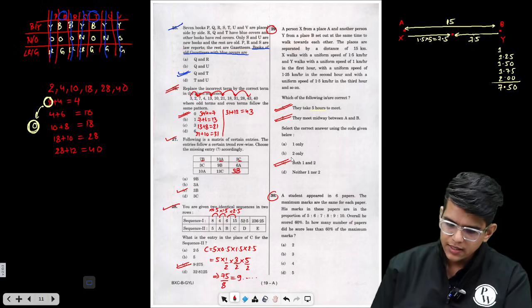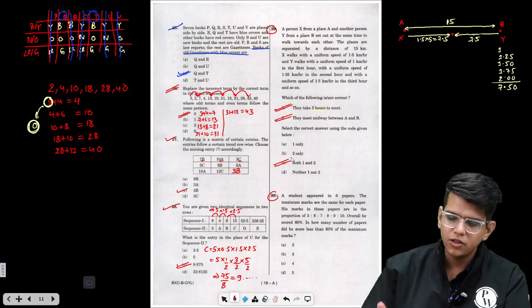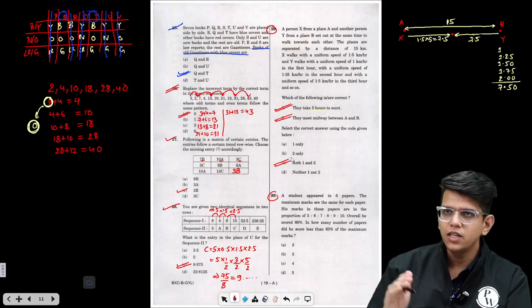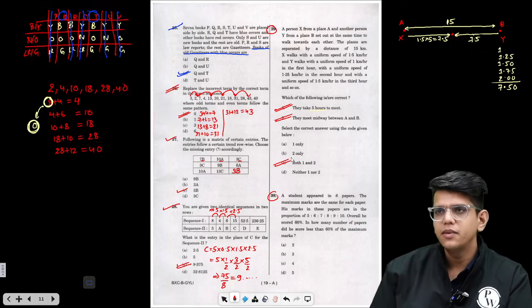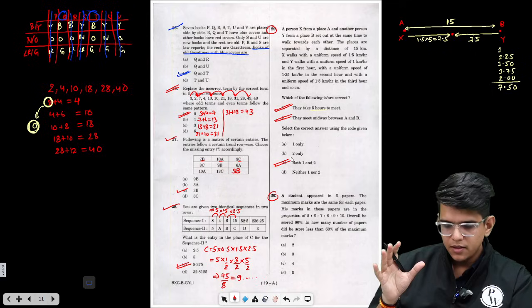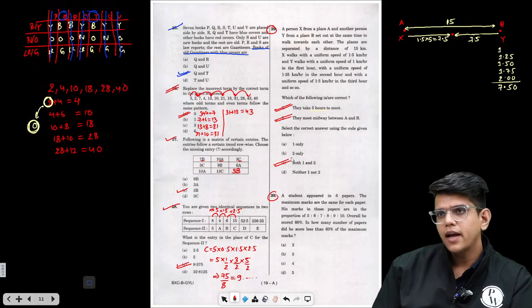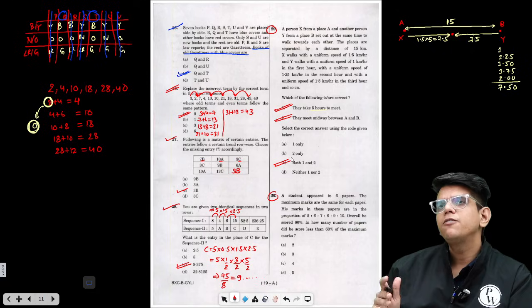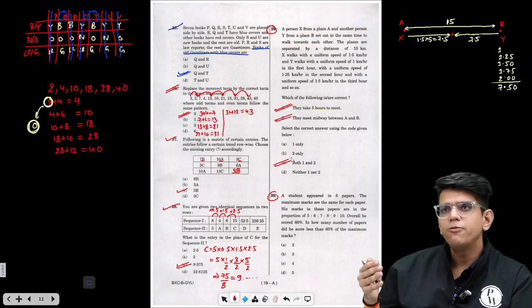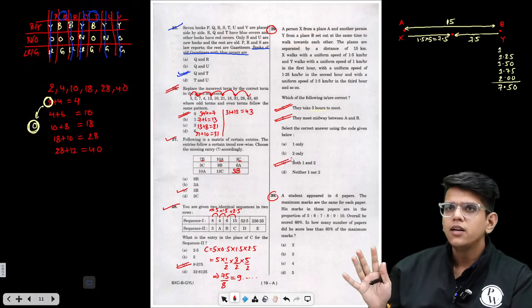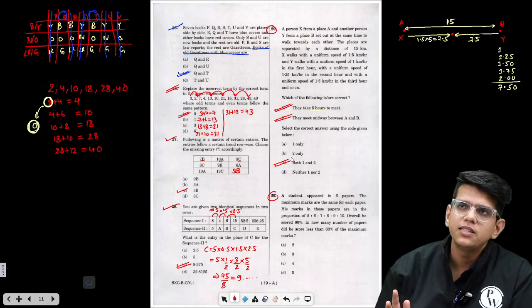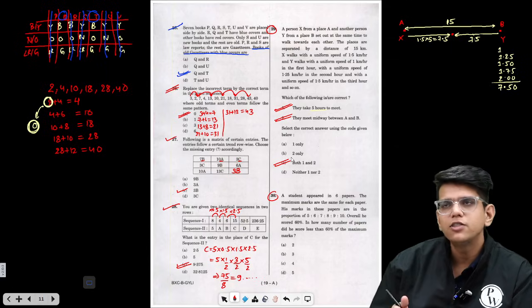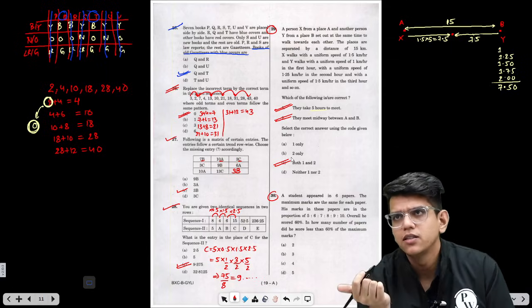This is an easy question, but because it was lengthy, we left it in the first go, and now we have attempted it. At this moment, I think 2 hours are complete, so we have solved almost 60 questions. Even if you make mistakes in 10, 12, 15 questions, you will get through, right? This is how you should attempt the CSAT paper. Now I will solve the rest of the questions.